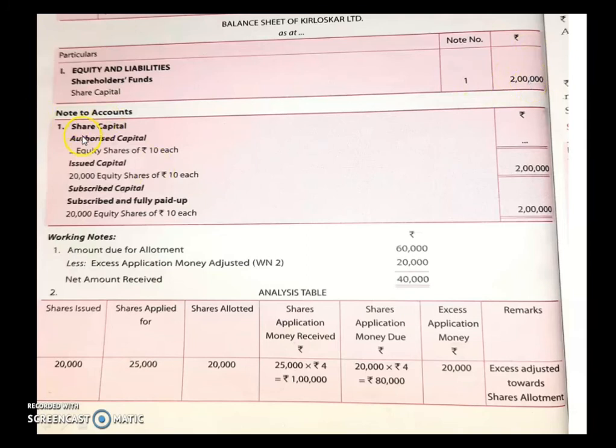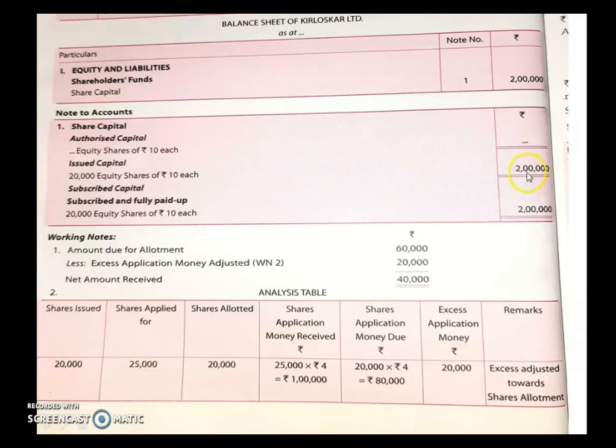So in notes to account, share capital, authorized capital is not given, but still you have to show that, as it is a part of your format. Under authorized capital you have to write equity shares of ₹10 each, blank because it is not given. Then issued capital, that is 20,000 shares issued by the company at 10 rupees each. That will give you 2 lakh as the amount of issued capital.